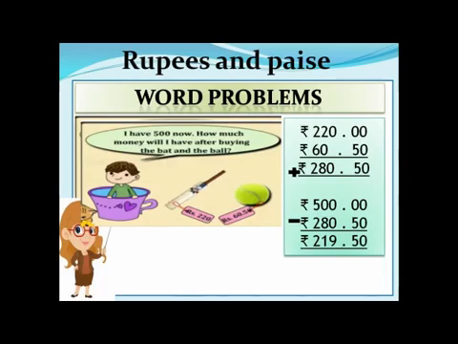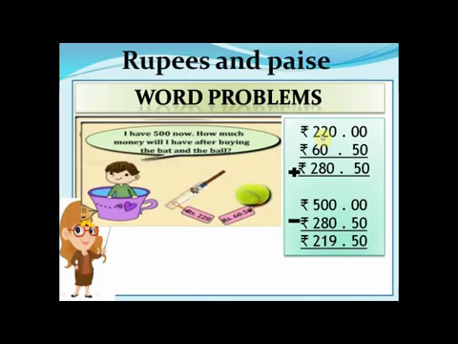Now here I have given you 2 items: a bat for rupees 220 and a ball for rupees 60 and 50 paise, right? And I was having only 500 rupees with me. So how much will I spend in total, and how much is left with me? Let us find out. First of all, I will add the prices of the items I have bought.